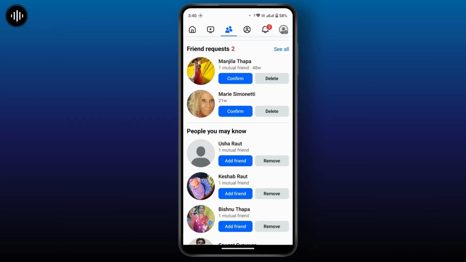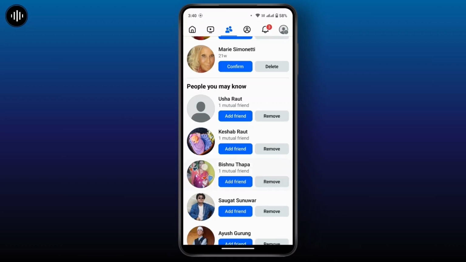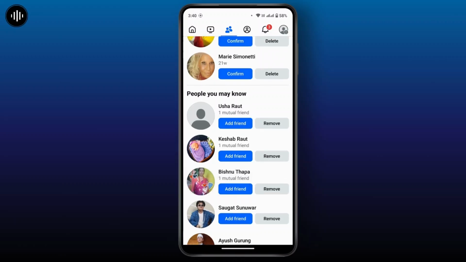Under this section of friend requests, you will have another section called people you may know. And these suggestions are not random. They come from several data sources that Facebook uses to recommend people that you might know. If you and someone else have multiple mutual friends, Facebook might suggest you connect. The more mutual friends you share, the more likely it is that you will be suggested.